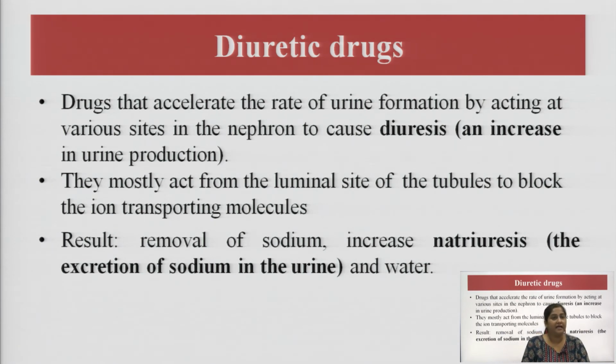They do not allow the reabsorption of sodium, magnesium, calcium and chloride ions, because they stop the exchange of H plus ions with these ions, that is sodium, calcium, potassium, magnesium, chloride. By increasing these in the urine outflow, they cause diuresis.